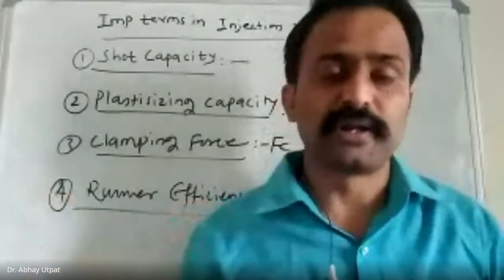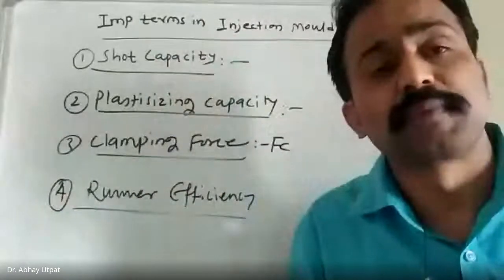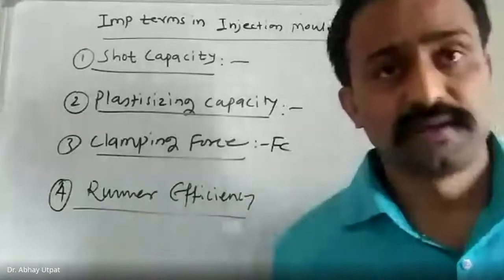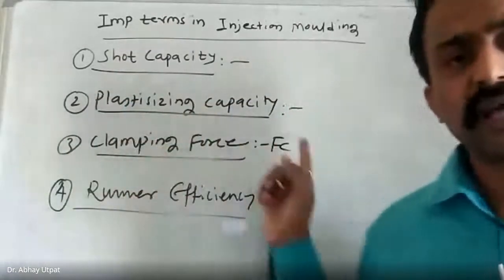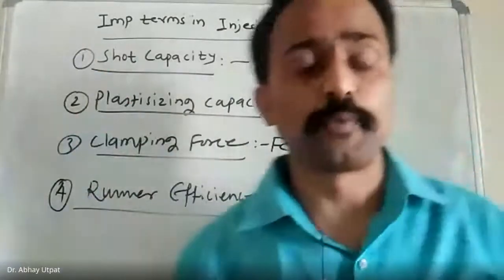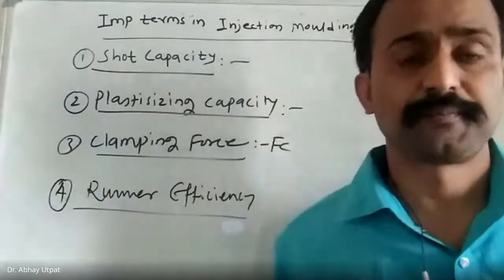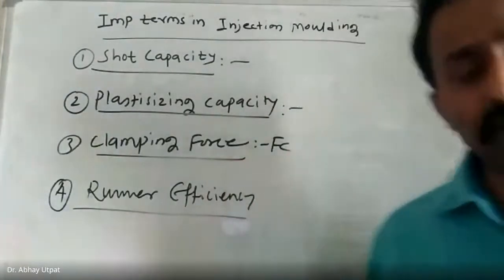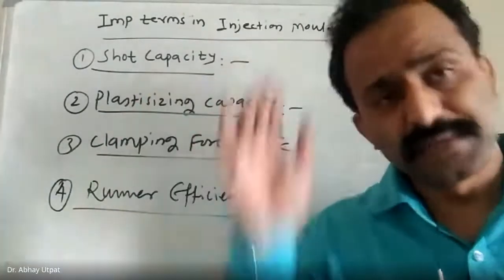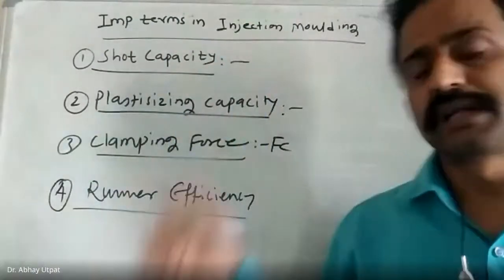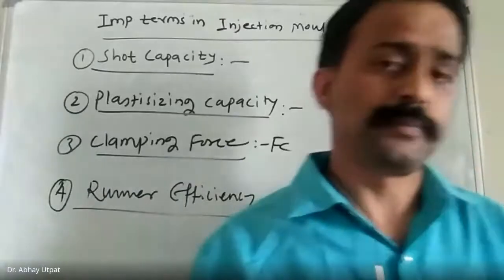Are you getting my point? So runner efficiency decides in how much minimum possible time all your cavities are filled. Okay, so shot capacity, plasticizing capacity, clamping force and runner efficiency. These four are the important parameters which will improve the efficiency of working of injection molding. So your good quality, rate of production, quality products, performance, efficiency of the complete process depends upon these four parameters. Remember this, it may be part of the MCQ. That's why I'm explaining it to you.